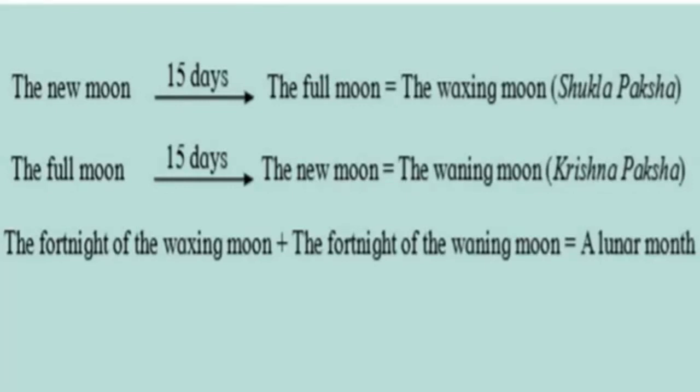It is called as the waning moon. That is called Krishna Paksha. The fortnight of the waxing moon plus the fortnight of the waning moon together is called a lunar month, that is of 28 to 30 days.